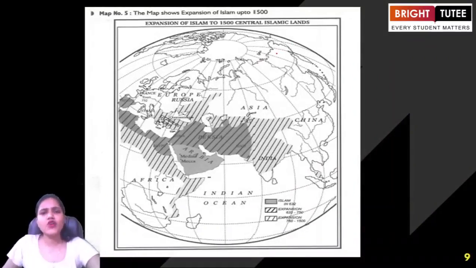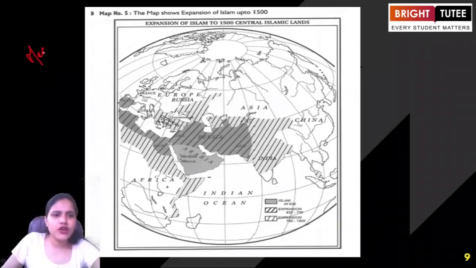Now, students, when we are talking about Islam, it is one of the earliest religions that you might have heard about. You know the founder of this religion, right? The founder was Prophet Muhammad. You must have heard about Prophet Muhammad, right? So just remember that in today's day, if you want to connect to the term, you can talk about Makkah and Medina. You might have heard about Makkah and Medina, right?